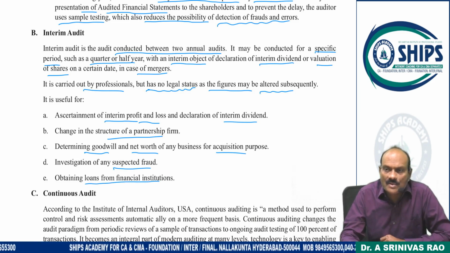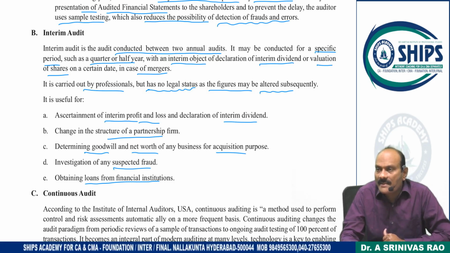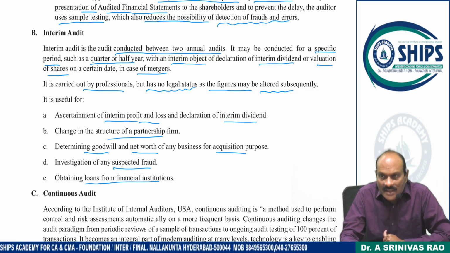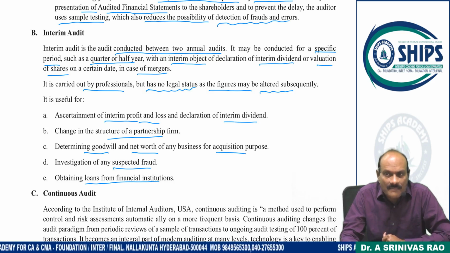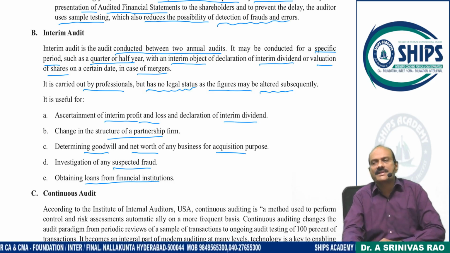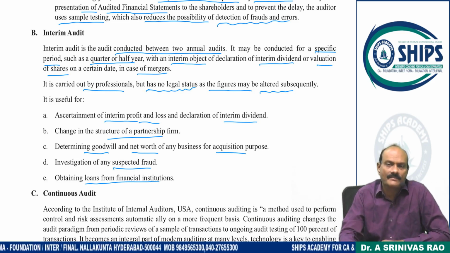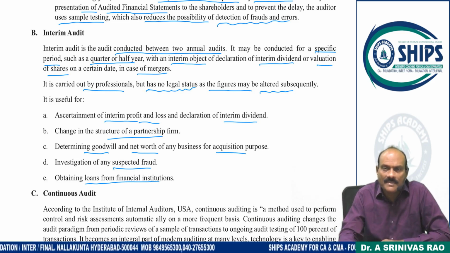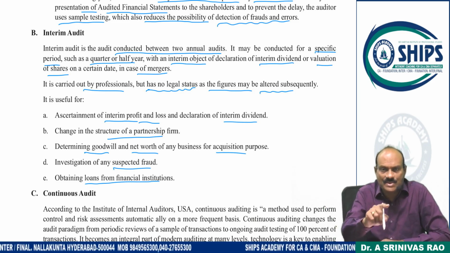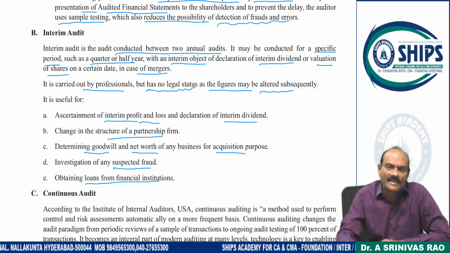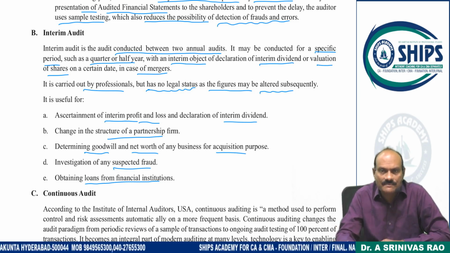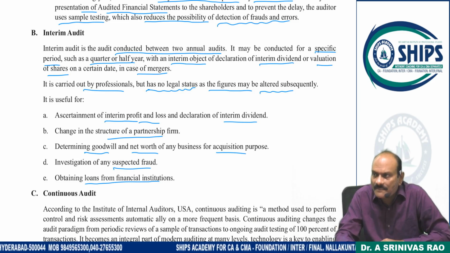If you wanted a loan, suddenly after 3 months you felt there is a working capital requirement, you need some money. You contact the bank and say, I need some loan. The banker said, audited certificate. Then you can conduct an interim audit, covering the 9 months of business until now, and submit a report. I have to go for the loans, otherwise they won't give any kind of loans.